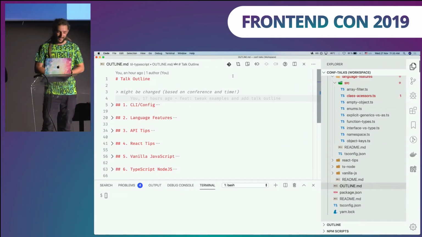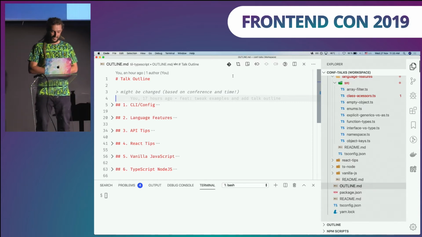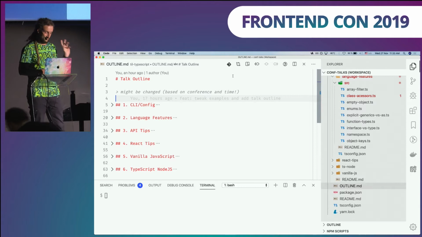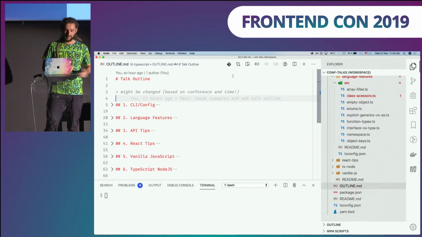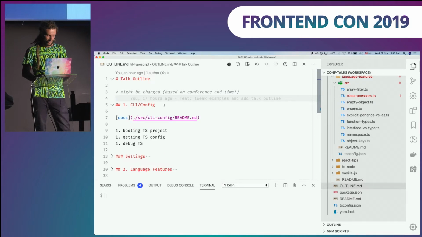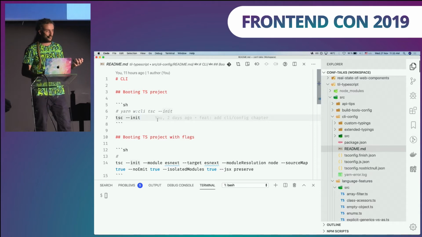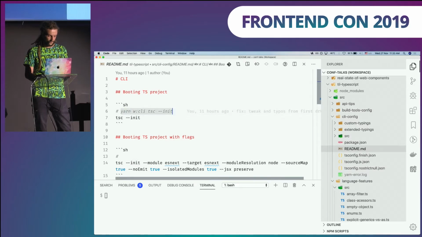All right, so this is my editor, Markdown, very programmatic environment, right? We will cover 6 points. Hopefully we will make it to the end. So first thing, CLI. How do you initialize a TypeScript project? Well, you can use --init. So let's try it out.